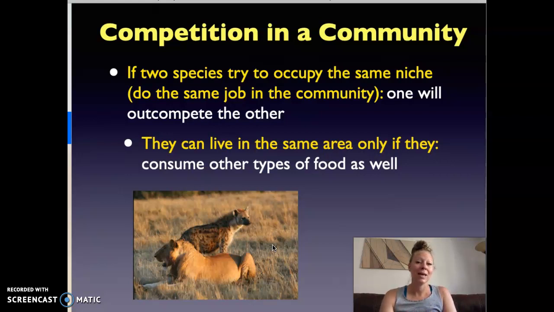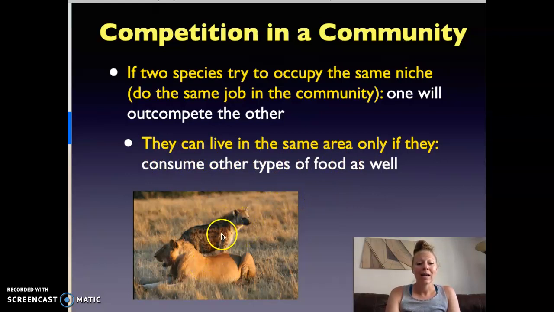And the more rabbits they get, the bigger their population is because they have more food. Let's say the lion is the winner. If the lion population gets bigger and bigger, what's going to happen to the hyena population? It's going to get smaller and smaller because they're getting fewer and fewer rabbits. They can live in the same area if they have other types of food.